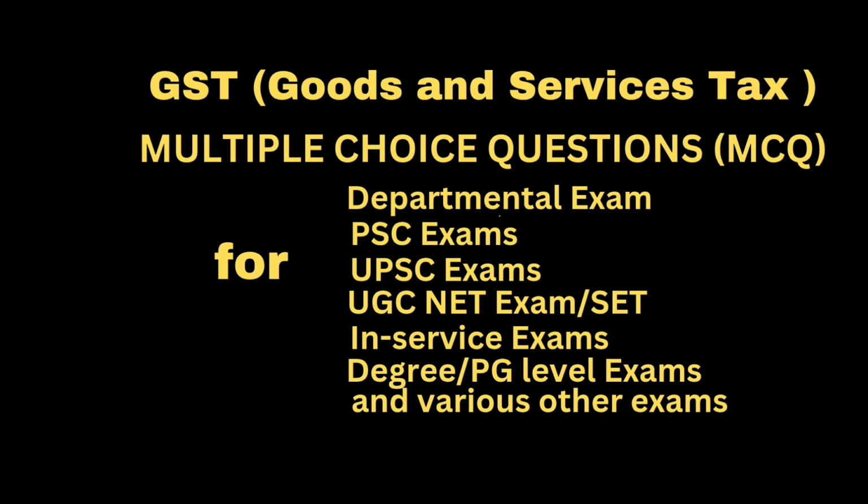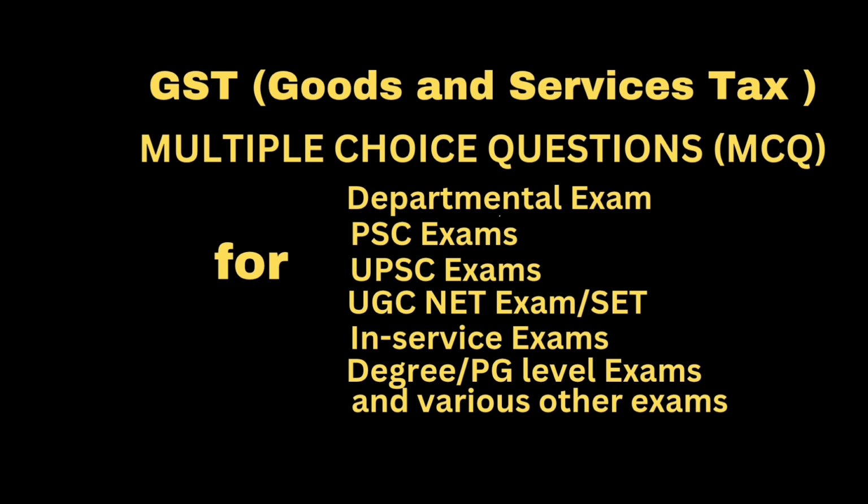Option C. The tax charged in respect of such supply has been actually paid to the government either in cash or through utilization of input tax credit admissible in respect of the said supply and has furnished the return under section 39. Option D. All the above conditions are satisfied. Correct answer. Option D. All the above conditions are satisfied.